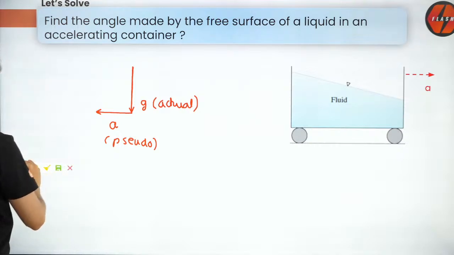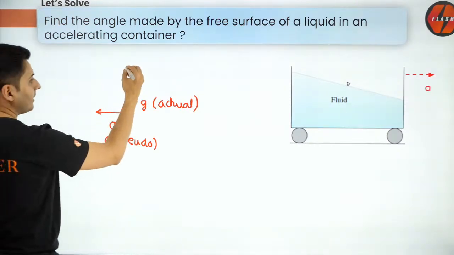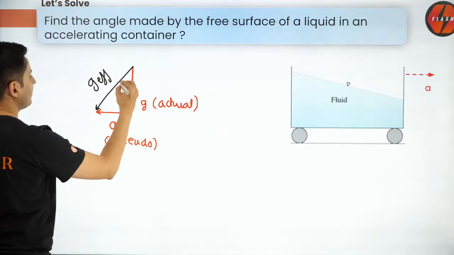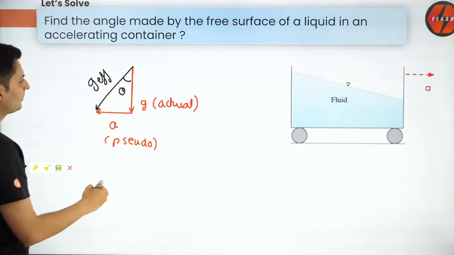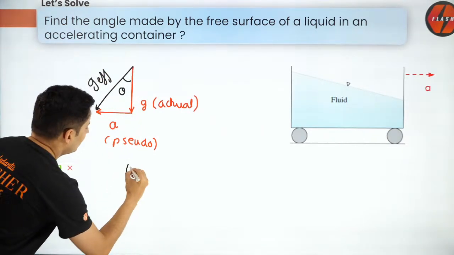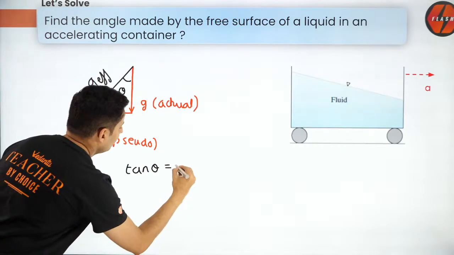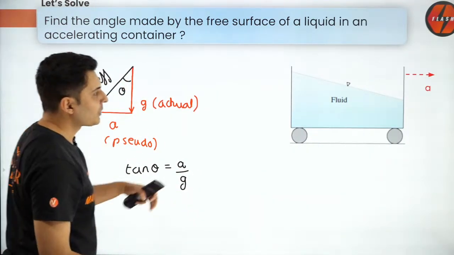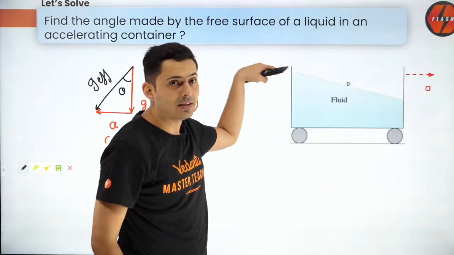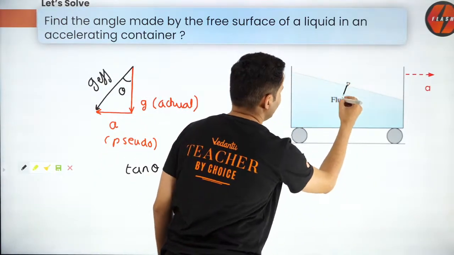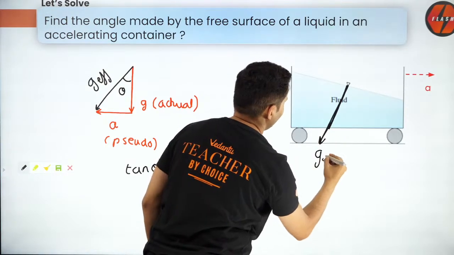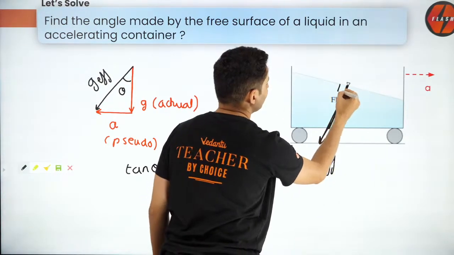So what will happen, guys? You will see that the resultant, which will be G effective, will be like this. And if I say this is theta, that's the angle which is made. So tan theta will be A by G. So that's the angle at which G effective will be. And you will see that the surface of the liquid will be such that it will be perpendicular to the G effective. It's always true.